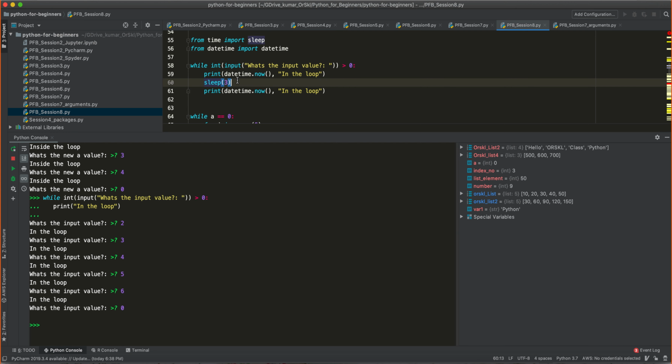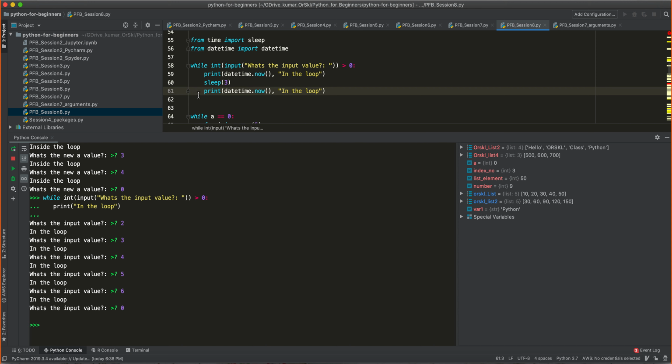So I'll explain this piece for you. I think you all know what this function is now, right? I'm importing the datetime function from the datetime package. And if I say now, it will give you the current time along with the date. Now what I'm saying is, after printing the current time, you wait for 3 seconds. Sleep for 3 seconds before you come to the next line of code. After sleeping for 3 seconds, execute line number 61. That is the purpose of sleep.